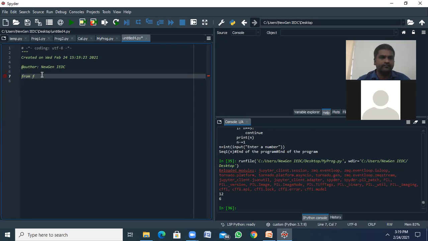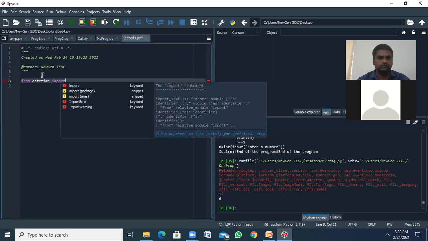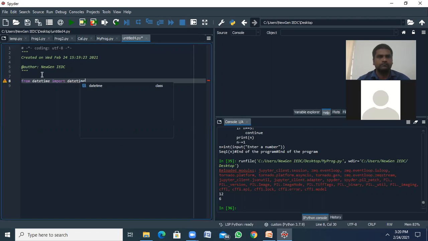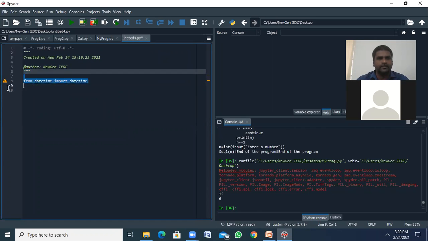From datetime import, we should use it like this, right?